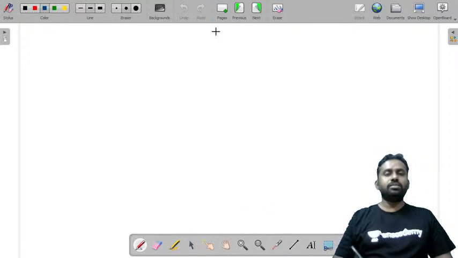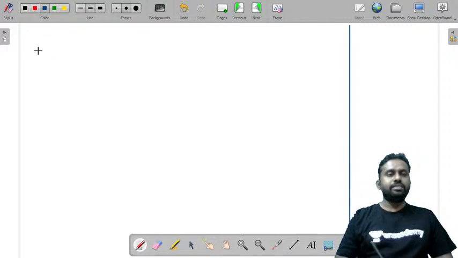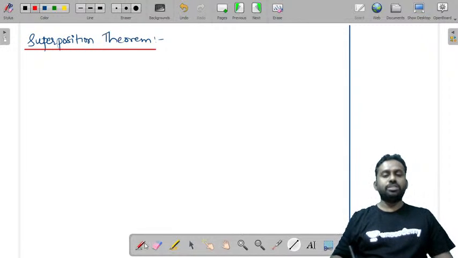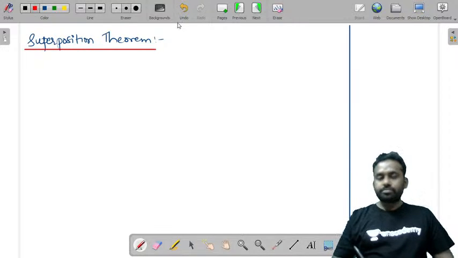Now let us move on to the next theorems. So today we will be dealing with superposition and reciprocity theorems. Today we will discuss superposition theorem first. Let us discuss what superposition theorem is. I'll just give you an idea what superposition theorem is. First I'll tell you the statement and then I'll explain it.